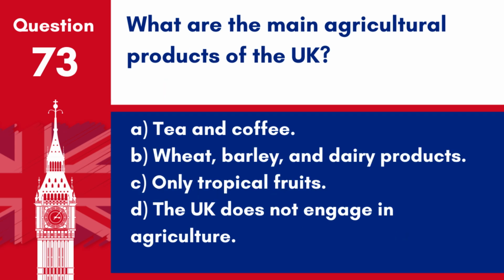Question 73. What are the main agricultural products of the UK? A. Tea and coffee. B. Wheat, barley and dairy products. C. Only tropical fruits. D. The UK does not engage in agriculture. Answer: B. Wheat, barley and dairy products. The UK has a diverse agricultural sector that includes extensive cereal production and dairy farming.